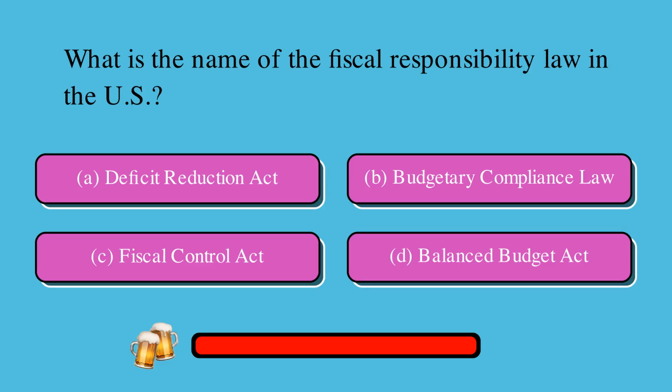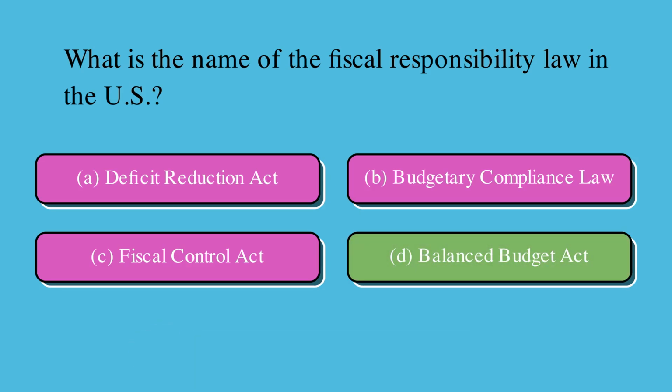What is the name of the fiscal responsibility law in the U.S.? Is it A, Deficit Reduction Act, B, Budgetary Compliance Law, C, Fiscal Control Act, or D, Balanced Budget Act? The correct answer is D, Balanced Budget Act.